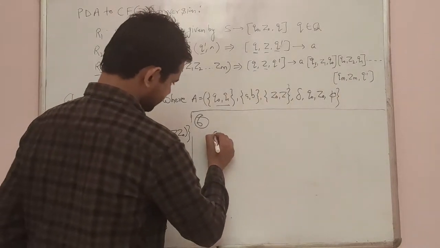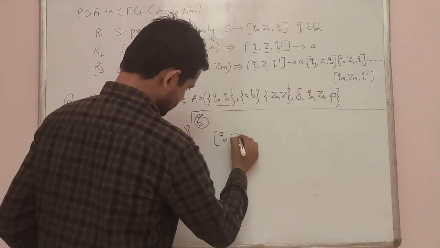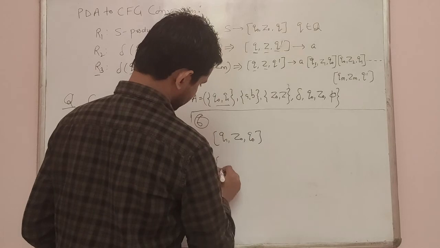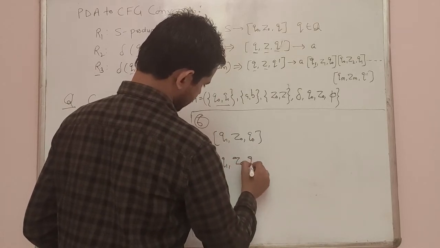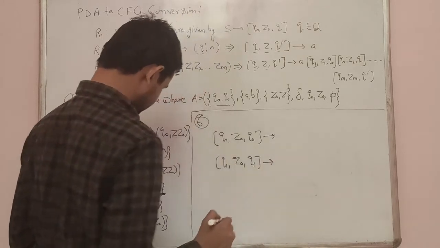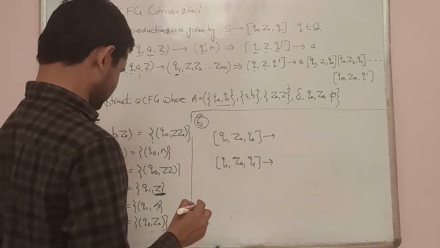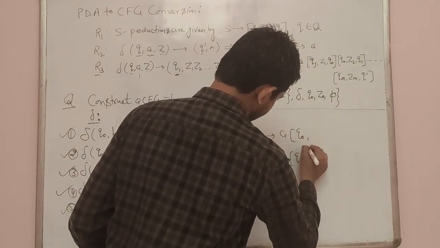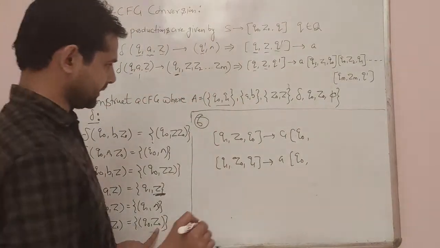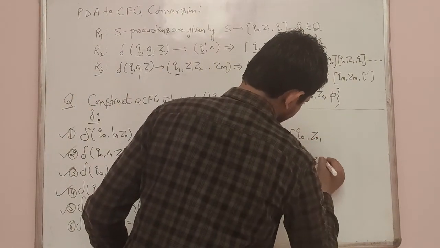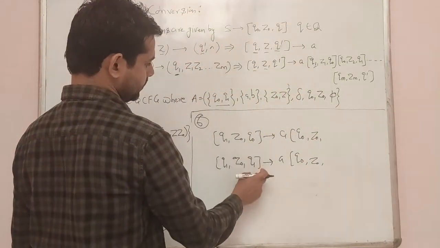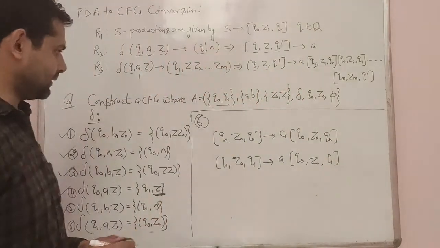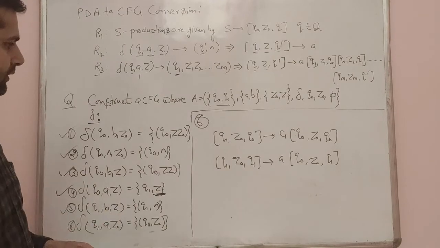So in that case we can write Q1 Z0, then Q dash. Q dash again belongs to Q0 and Q1. So we can write Q1 Z0, then Q1. And it will start with, we can write A, then it always starts with Q0, A, Q0, then you can check that value. Here we have Z0. We will write the Z0, and in that case we will write the value of Q dash and Q dash. It is Q0 and Q1. So these are again the two rules which are generated by this transition function.